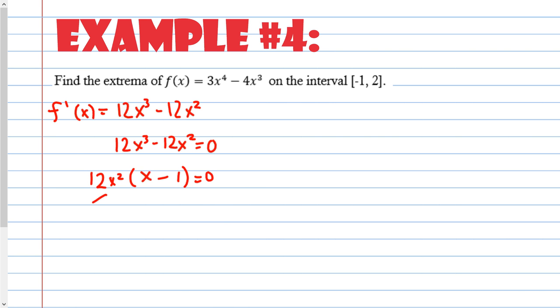Zero product property, I get x equals 0 and x equals 1. So here are my critical values, or critical numbers. Now, to figure out my min and max, I also have to check the endpoints.